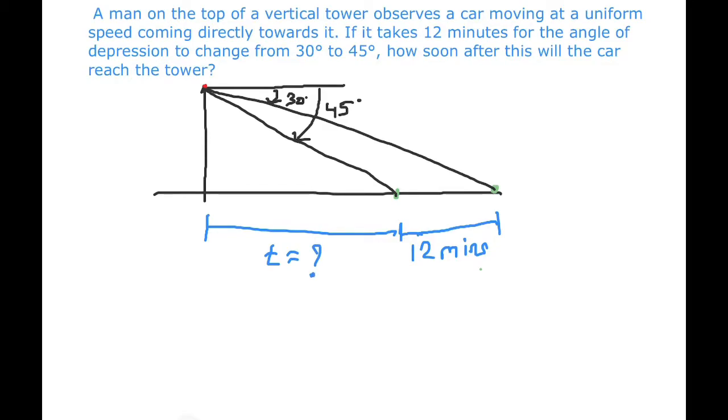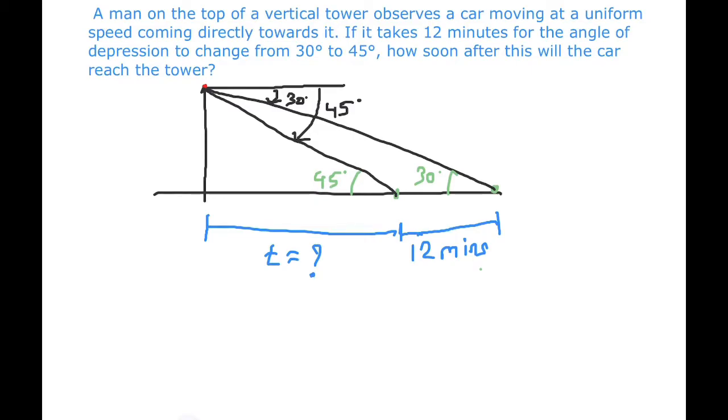This time we need to find. So by the diagram and from the geometry we can write this angle as 30 degrees and this angle as 45 degrees, by alternate interior angles. Now the height of the tower is not given and any other distances are also not given.